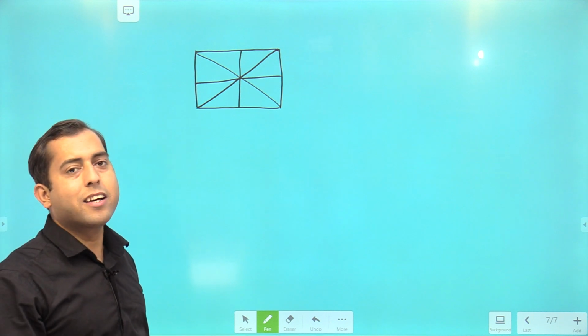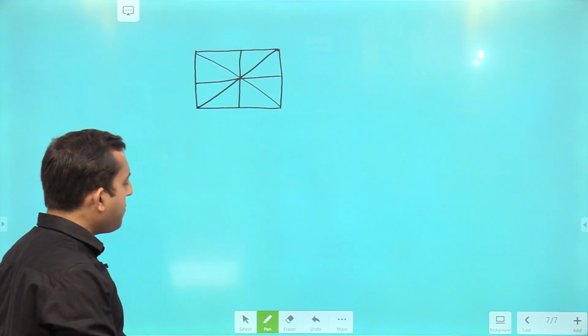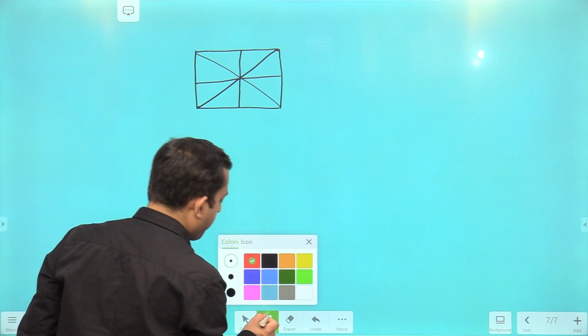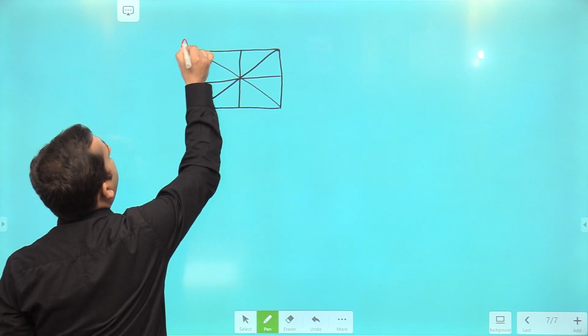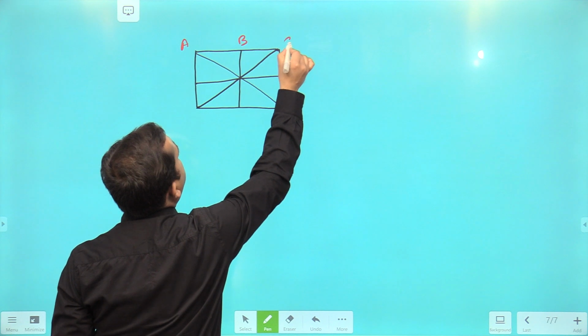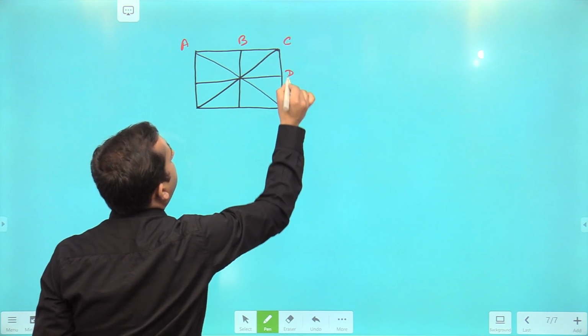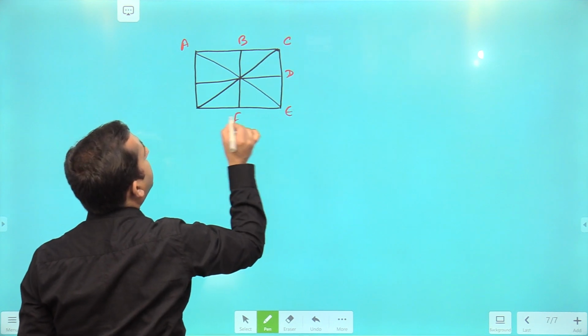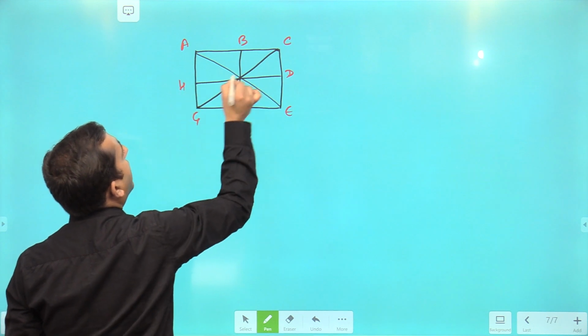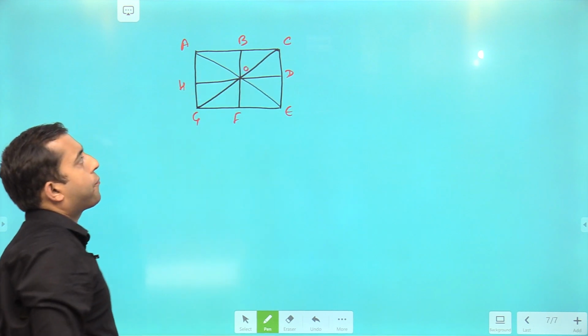How many lines are there in this figure? So let me name the endpoints first. Let's say this is A point, this is B point, C point, then D point, E point, F, G, H, and this central one is O.